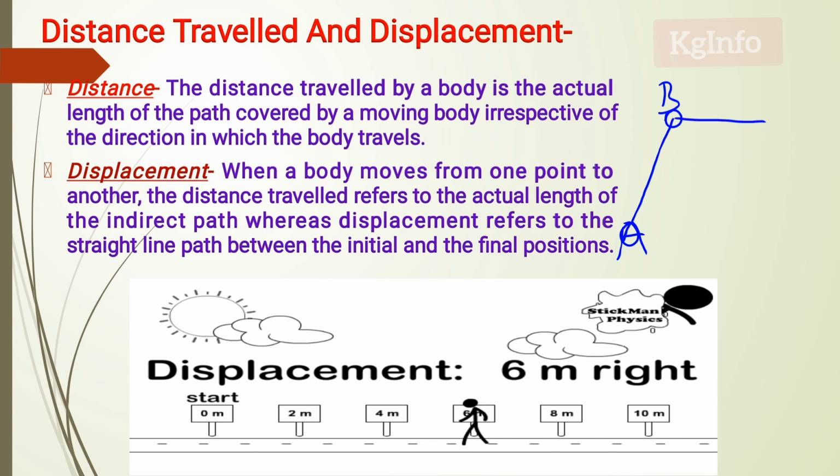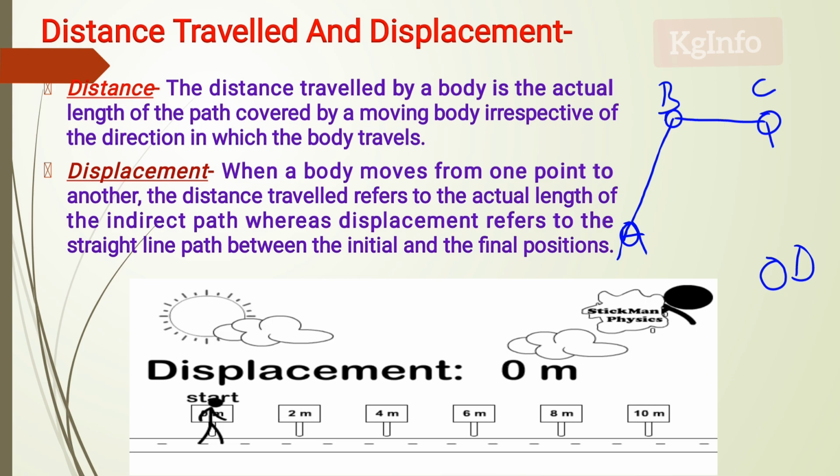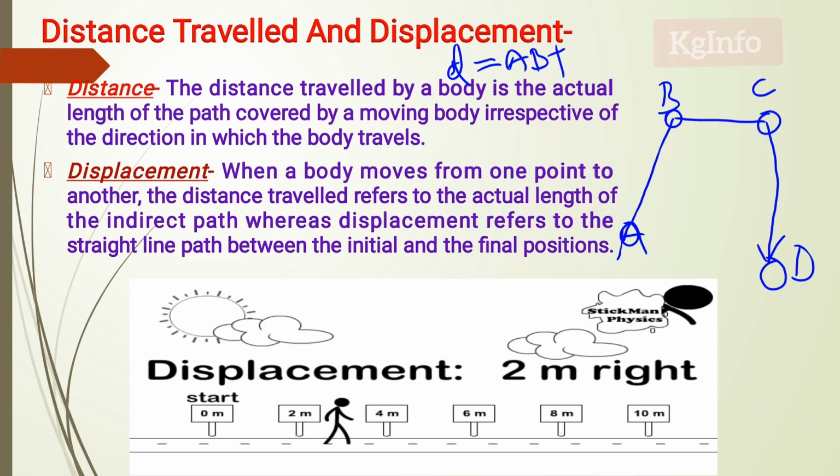He went towards the hotel. This is C. This is D, where the school is. But he does not come directly to school; he takes tiffin at C. After that he starts walking towards school. This is the path. The distance is the actual path AB plus BC plus CD.